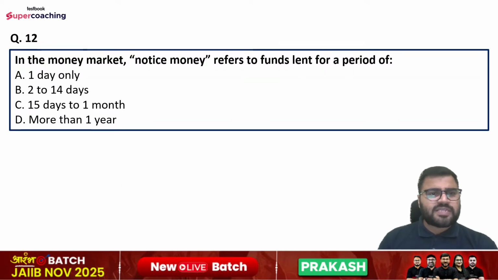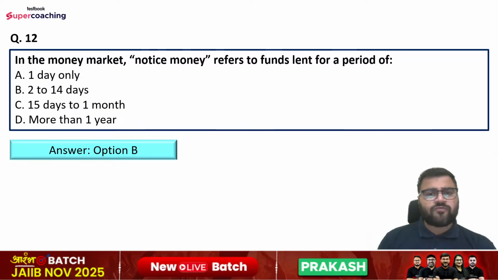Question number 12 is in the money market, notice money refers to funds lent for a period of which of the following: 1 day only, 2 to 14 days, 15 days to 1 month, more than a year. So right answer is option number B, that is 2 to 14 days.